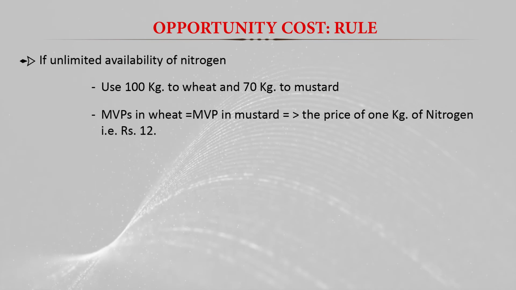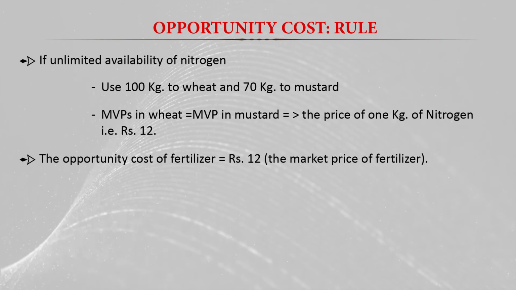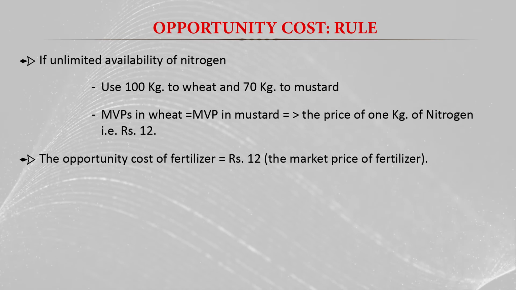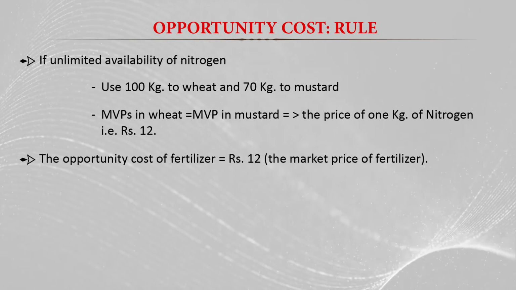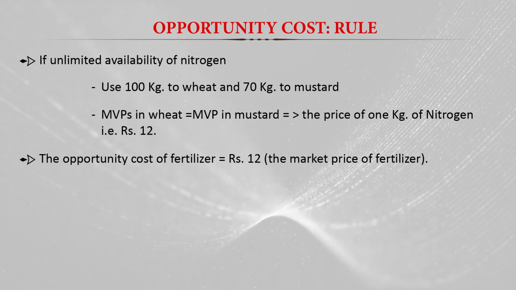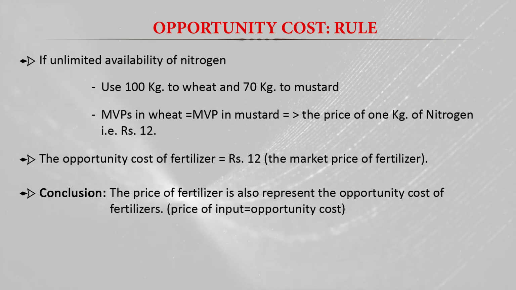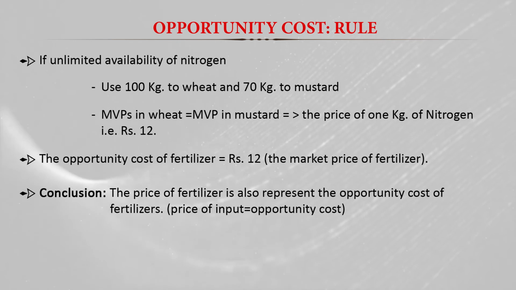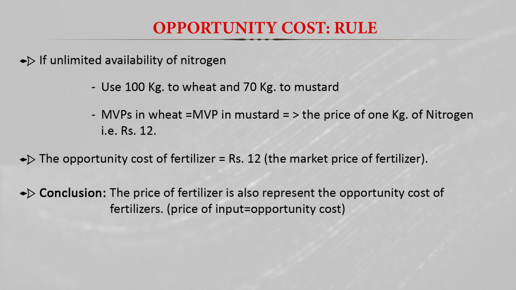So here the opportunity cost of the fertilizer is equal to the cost of the fertilizer. So we can conclude that the price of the fertilizer also represents the opportunity cost of the fertilizer, that is, the price of the input is equal to the opportunity cost.